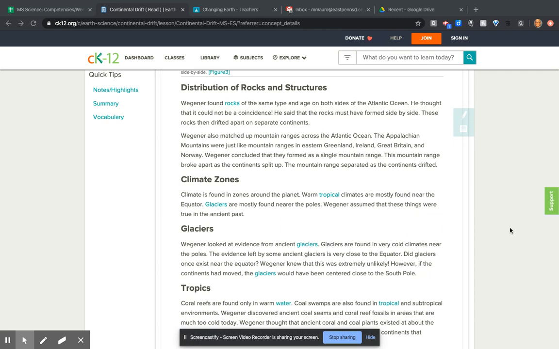Wegener also matched up mountain ranges across the Atlantic Ocean. The Appalachian Mountains were just like mountain ranges in eastern Greenland, Ireland, Great Britain, and Norway. Wegener concluded that they formed as a single mountain range. This mountain range broke apart as the continents split up. The mountain range separated as the continents drifted.